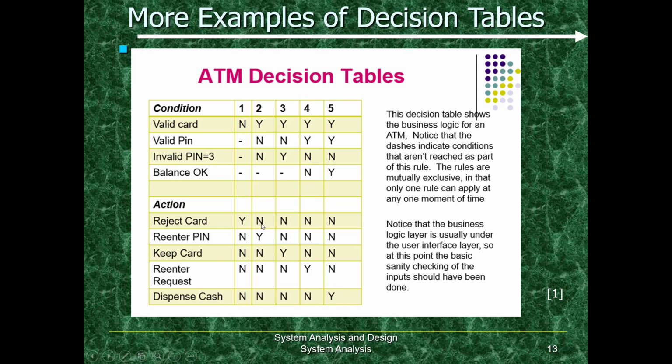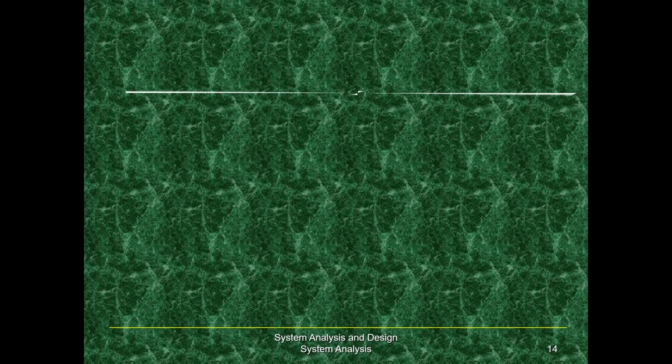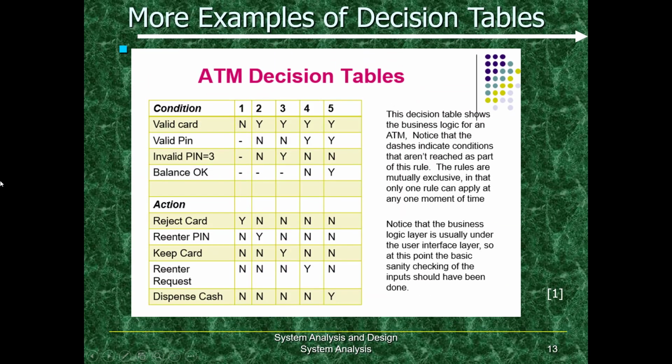The card was not rejected, so N or false, re-enter pin. So that's why he has Y here. This will continue in the while loop until he has the correct pin. In the fifth scenario, when he has keyed in the correct pin after keying in the wrong pin, his cash will be dispensed. That's what we have seen in scenario 5.